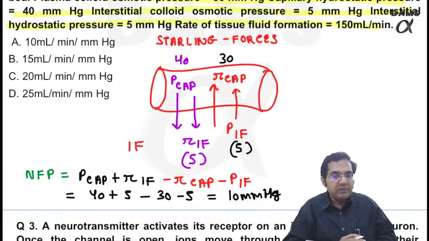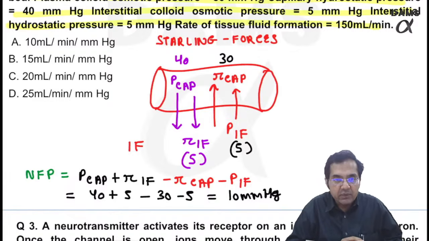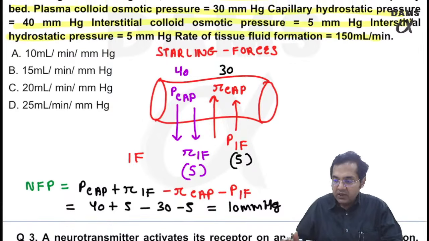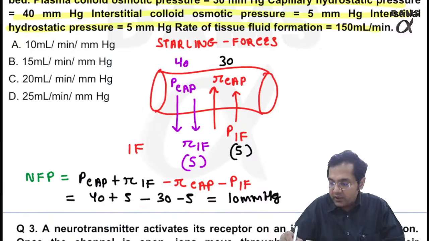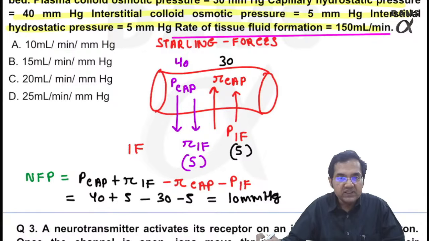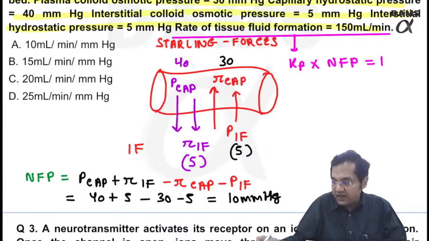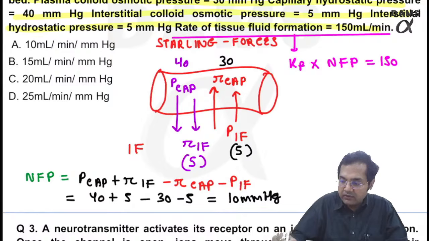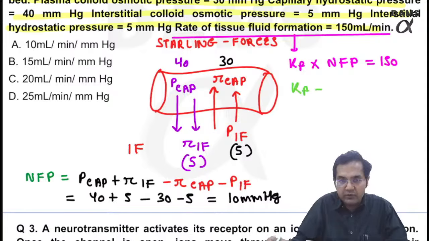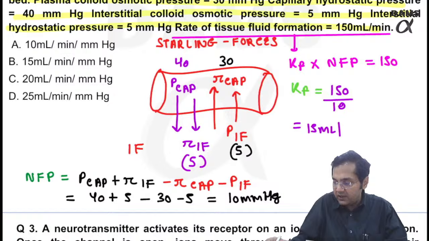Now a lot of people go wrong here and they mark the answer as A, but you have to be vigilant and you have to tell me by looking at what I am asking you. Rate of tissue fluid formation is 150. Yes, rate of tissue fluid formation is Kf into NFP. This is given as 150. Now, if the NFP is 10, then naturally I was asking you Kf. The answer would be 150 upon 10. That means 15 ml per minute per millimeters of mercury.